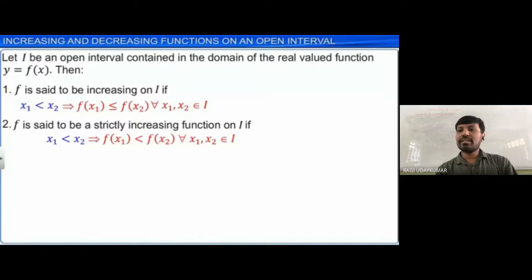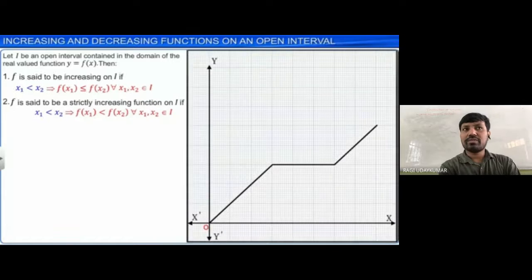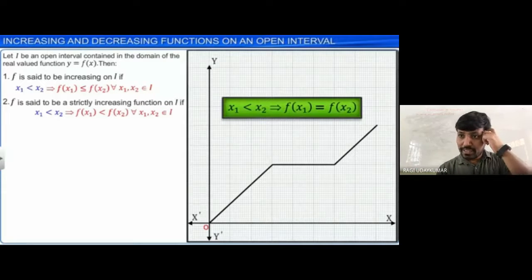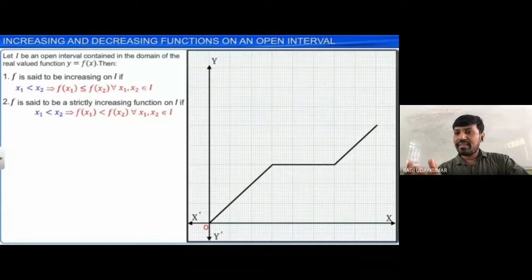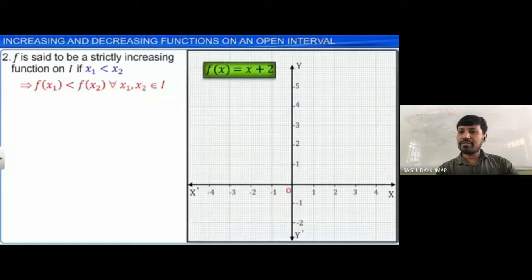Strictly increasing: strictly means only less than. x1 less than x2 implies f of x1 less than f of x2. It is strictly increasing whenever you say that. Observe this graph. In the red colored part, which is highlighted, it is not at all increasing or decreasing. So x1 less than x2 implies f of x1 equals f of x2 in that interval. Whatever the interval may be, the values are equal there: f of x1 and f of x2 are equal.